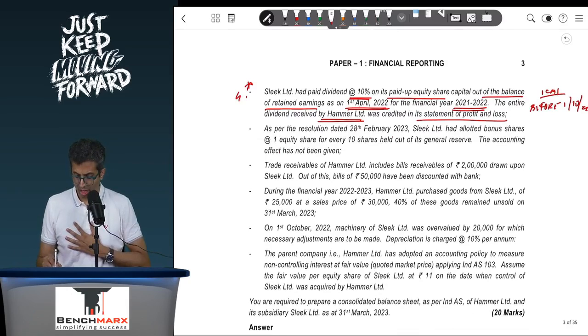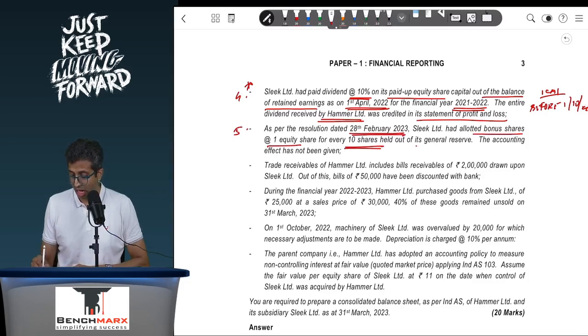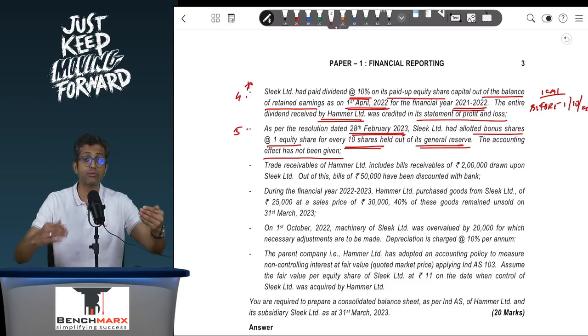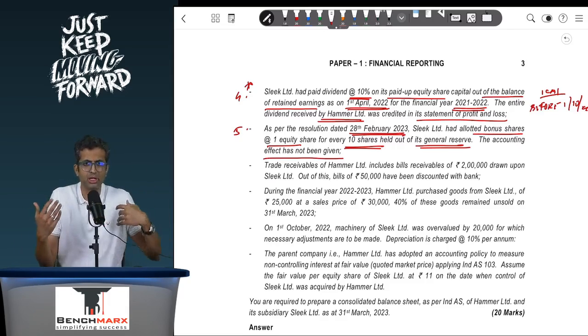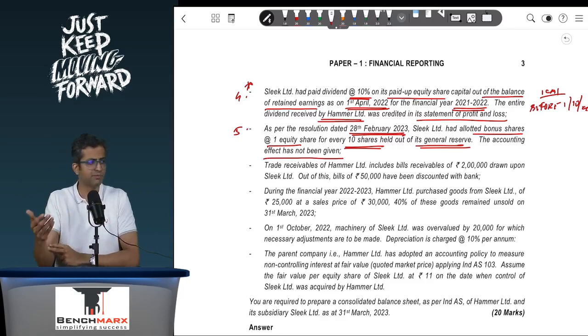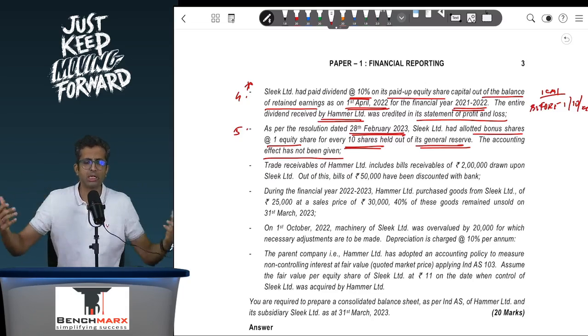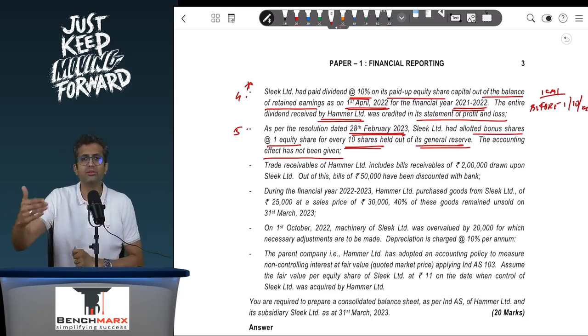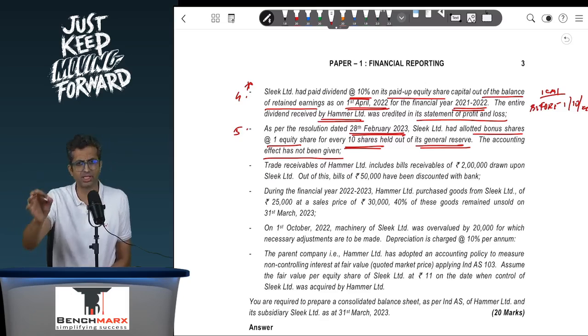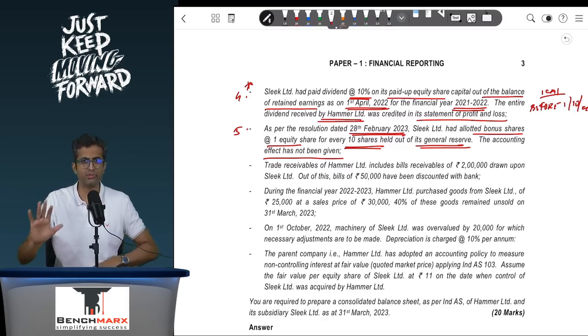Now, as per the resolution dated 20th February 23, Sleek had allotted bonus shares, that is 1 share for every 10 shares, out of its general reserve. The question very clearly tells you it is out of the general reserve and accounting effect has not been given. In case of bonus, there are two ways in which you can solve. One way is to reverse the effect of bonus. If the effect of bonus was earlier given, you can reverse it because bonus, at the end of the day, is a book entry. Or you can give the effect of bonus and then show the workings. In our solution we have done the effect considering both, just to showcase that the effect in both of them will be the same.